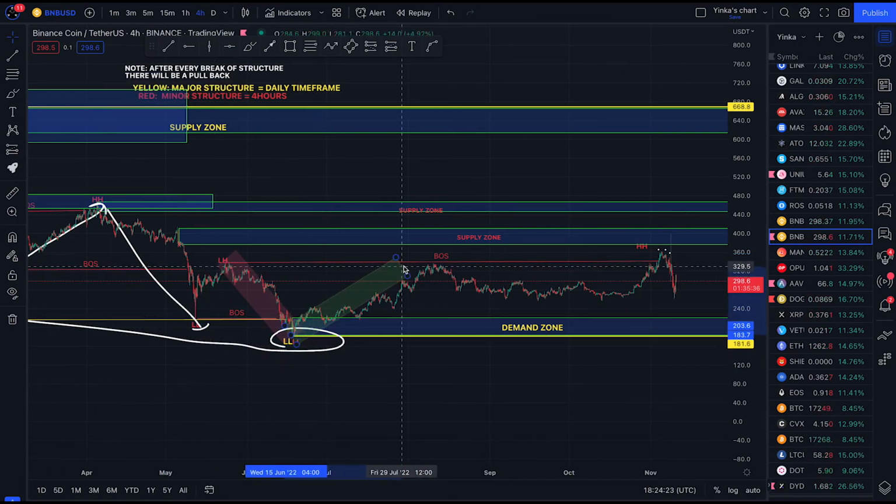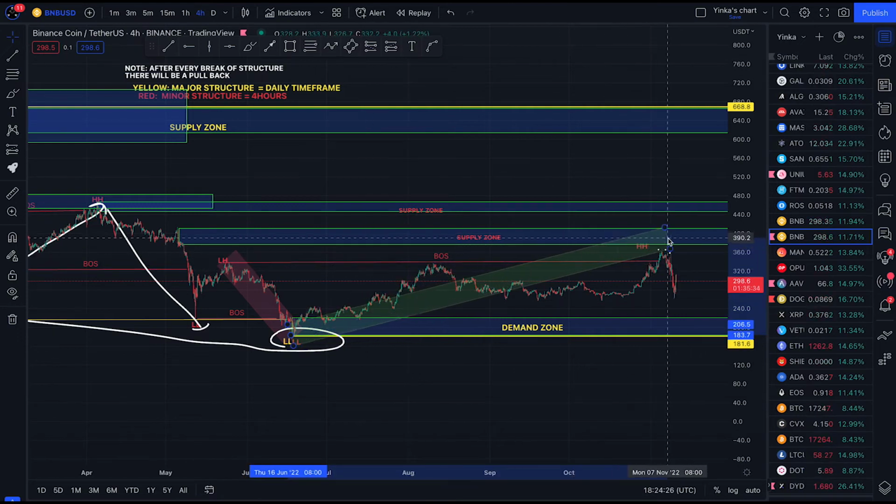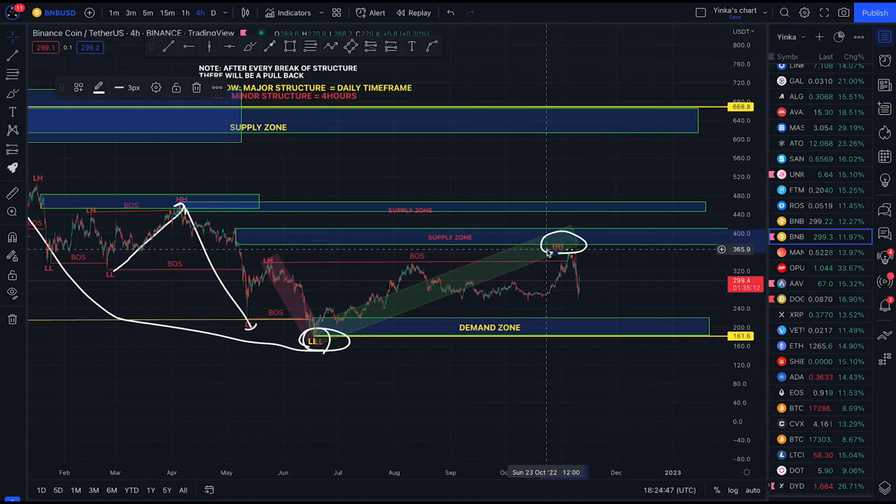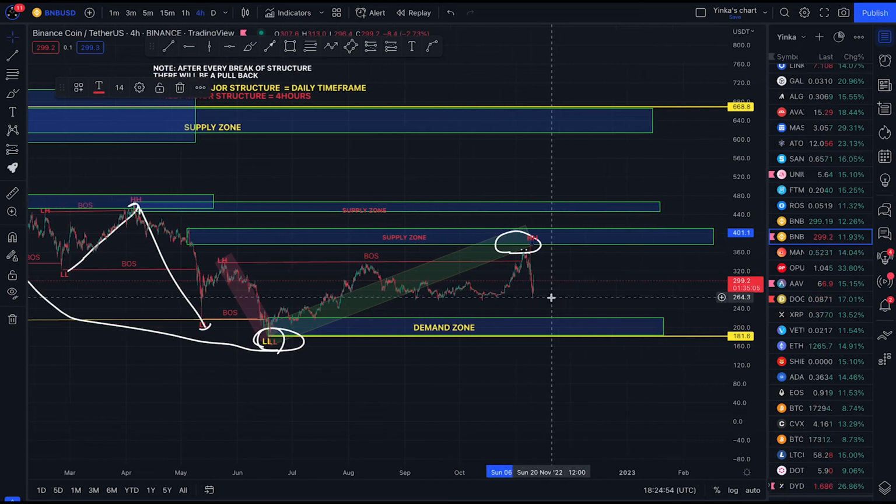So now guys, at this point, this has been our pullback point. After then, we've not broken structure within our minor structure. We've been between this lower low and this higher high. Guys, drop your thoughts in the comment section.